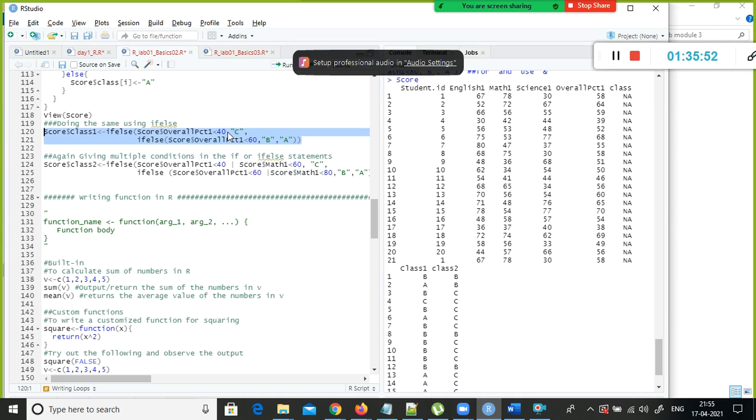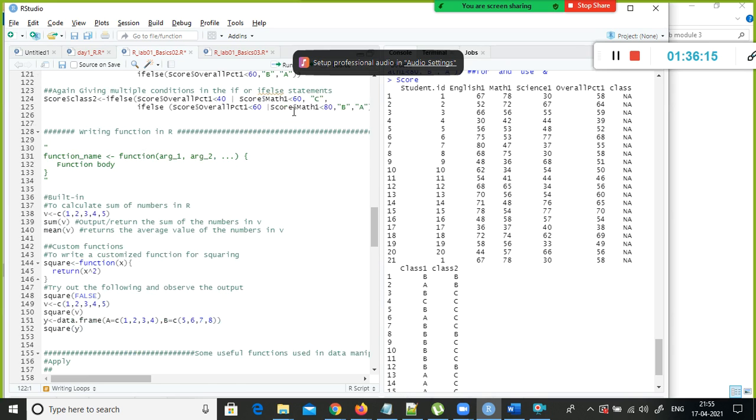If the percentage scored by the student is less than 40, they are C. Else, those who scored less than 60, their score is B, or else A. Very straightforward, right? If you want to try with multiple conditions also, you can try it out for your learning purpose, okay? That's the reason why I left it here.